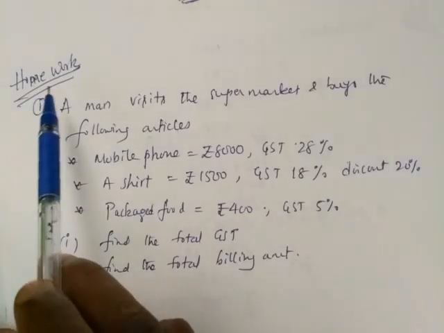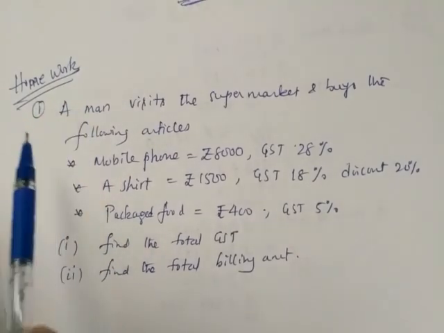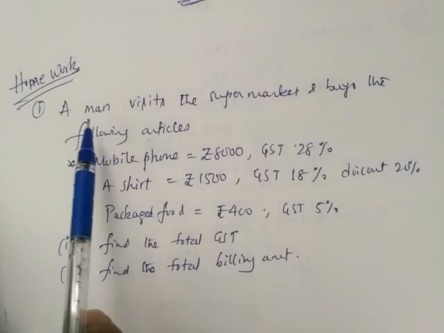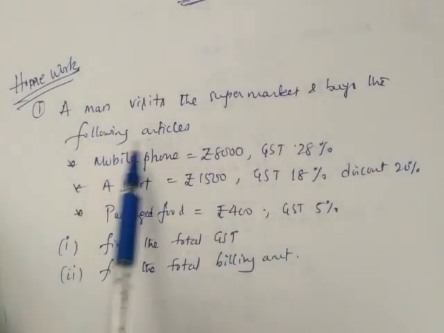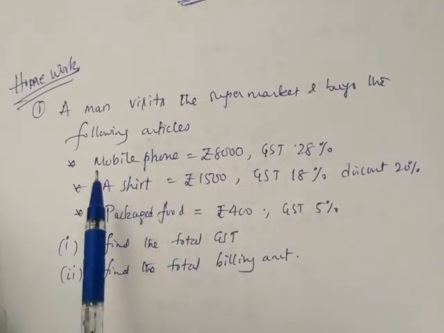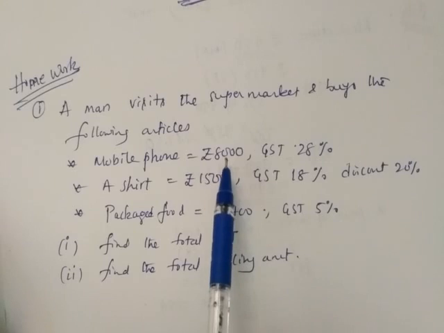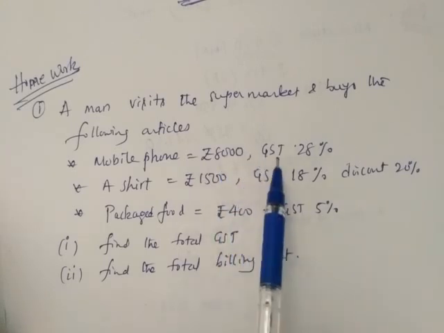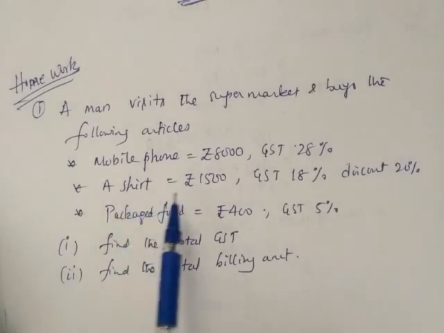Next, note down the homework problem. Try this problem at home. The question is as follows. A man visits the supermarket and buys the following articles. The first one is a mobile phone. Mobile phone for rupees 8,000. On the mobile phone there is no discount. GST applied was 28%.